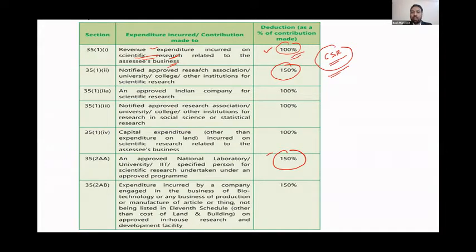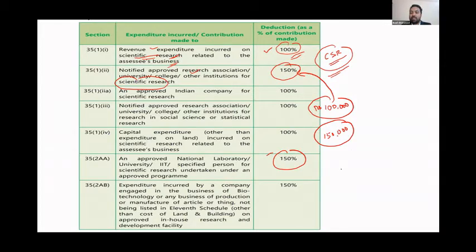But if you're contributing to an approved research association, a university or college that undertakes scientific research, you can claim 150% deduction. That means if you're paying 1 lakh rupees to this particular organization, you can claim 1,50,000 as an expense, 150% deduction. So by just paying a cash outflow of 1 lakh, you can show your expense at 1,50,000.